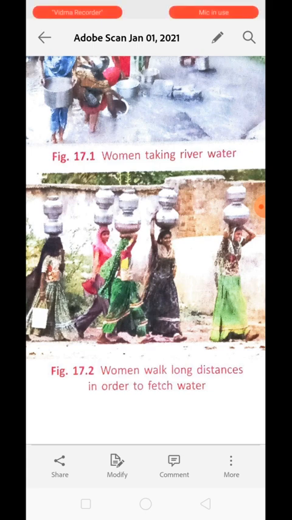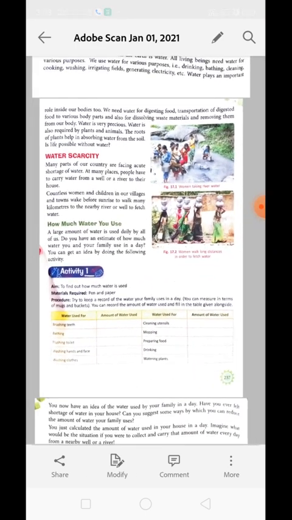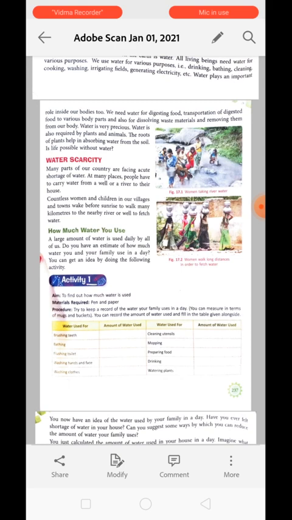Countless women and children in our villages and towns wake before the sunrise so that they can walk many miles, many kilometers, to collect water from the water sources present in the nearby area, like a river, and fetch the water. Understood? So how much water we use on a daily basis, we can calculate it. A large amount of water is used by us daily. Just estimate how much water we use.